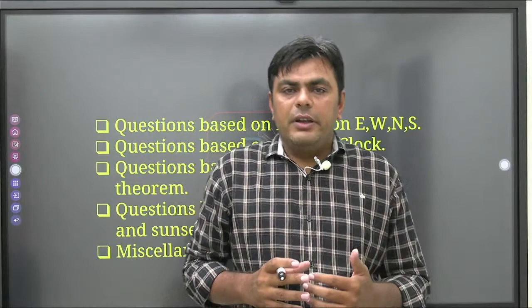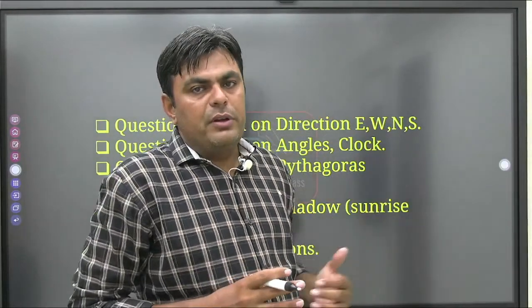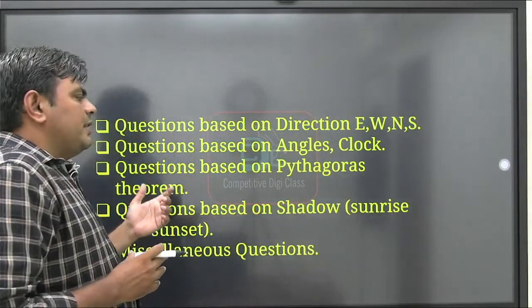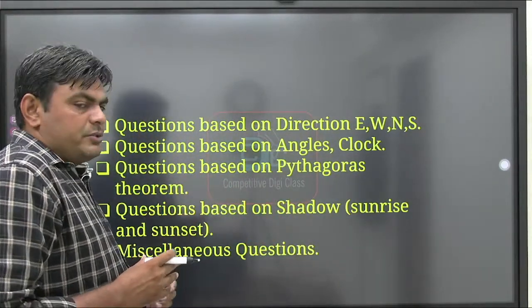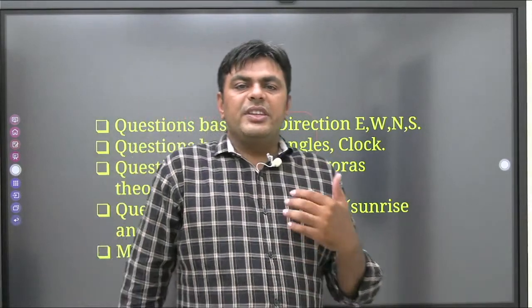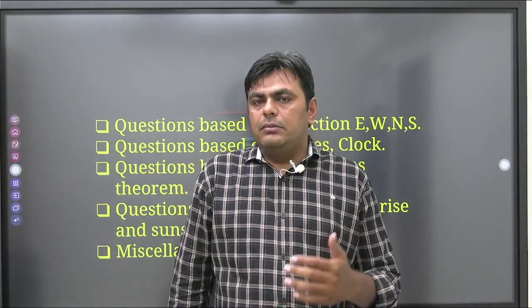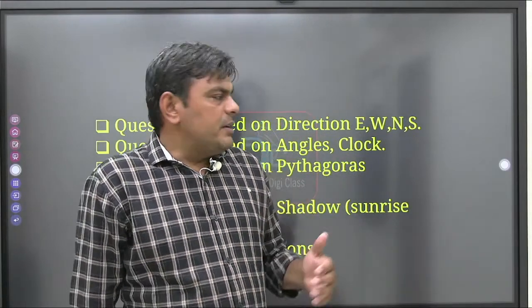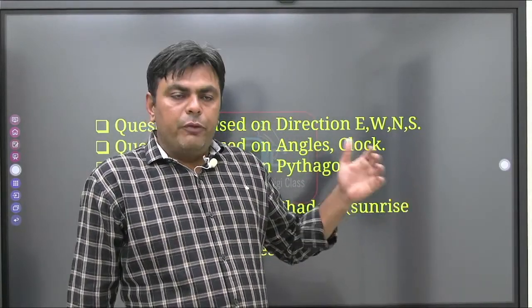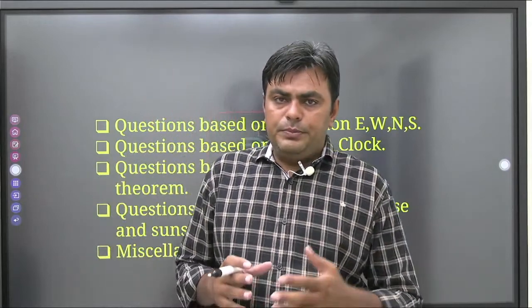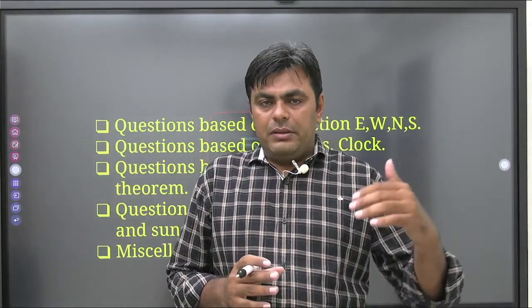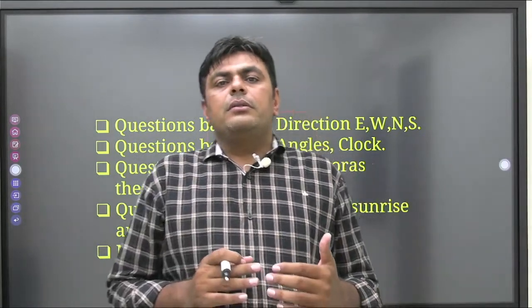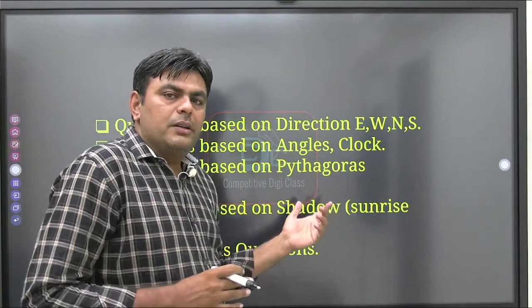In detail, we are going to see each one by one, and we are solving questions based on this. Third type is questions based on Pythagoras theorem. Suppose a person is moving, and you want to find the distance between the person and their starting point, then according to Pythagoras theorem we can find that.